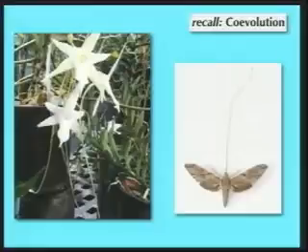This is a great example here, one of the most famous in flowering plants, that was first studied by Darwin back in the 1800s, involving the Madagascar star orchid shown here on the left. And orchids have an amazing array of pollinator specializations, but this one is sort of off the scale. You can see this nectar tube here that runs up to the back of the flower. It's around 8 inches long, and it's very narrow. The nectar in this tube accumulates down at the base, so any pollinator that's going to visit that flower and actually get a reward has to have a tongue long enough to go all the way down to the base of that nectar tube.